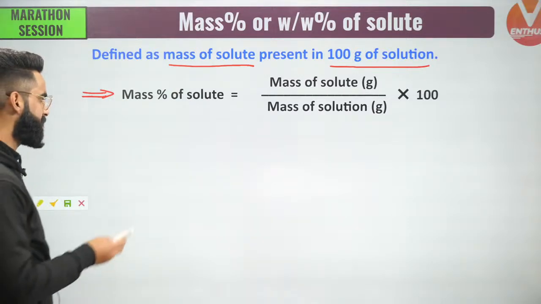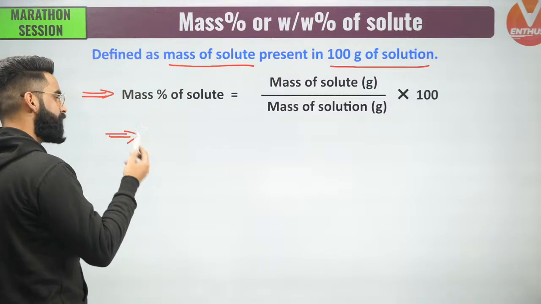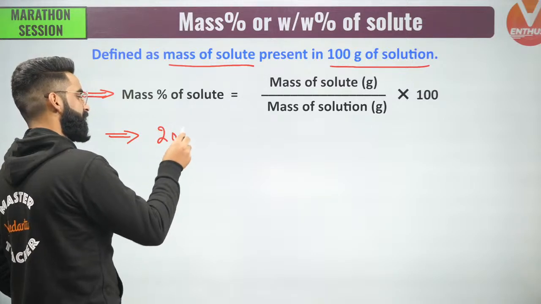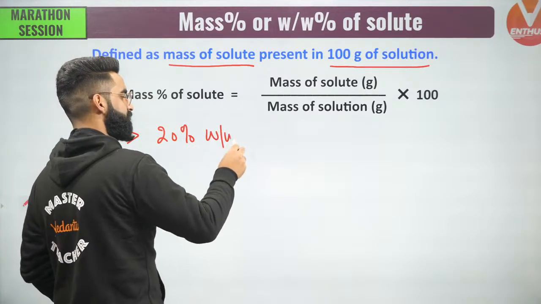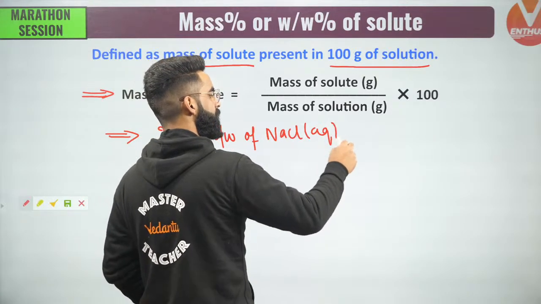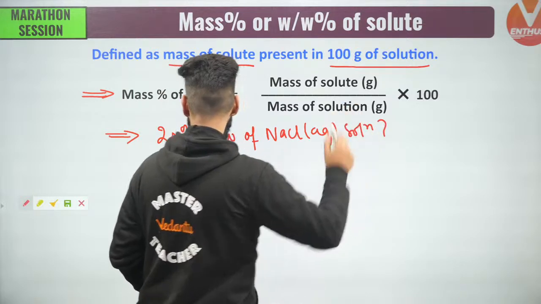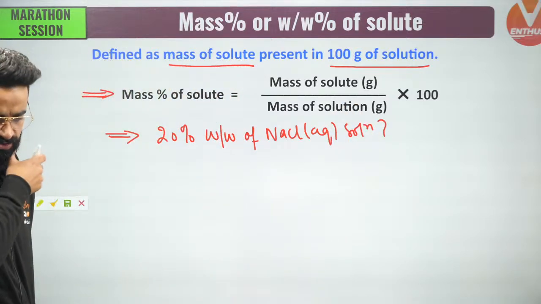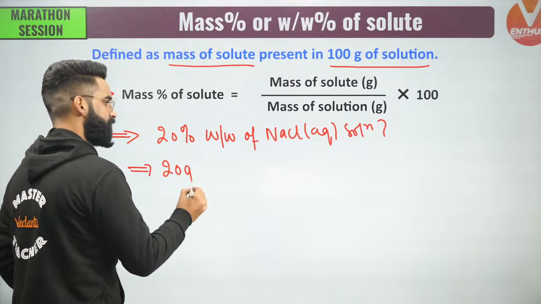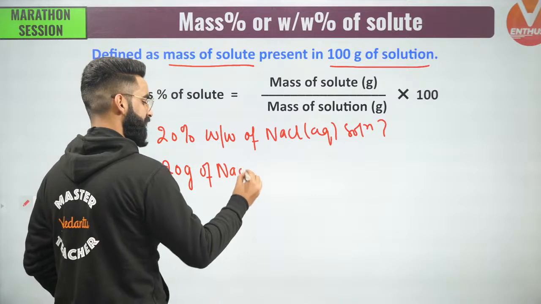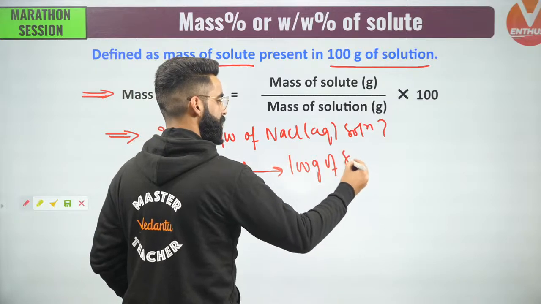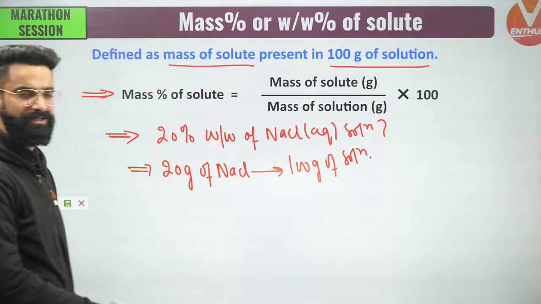Now, guys, I'll be writing one statement over here, and you need to decode that statement. I'm going to write something like this: 20% weight by weight of NaCl aqueous solution. What does it mean? It simply means, guys, 20 grams of NaCl is present in 100 grams of solution.